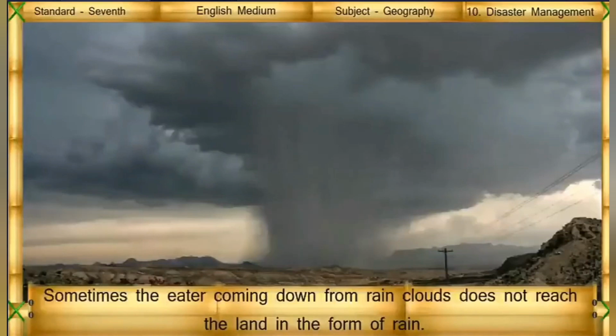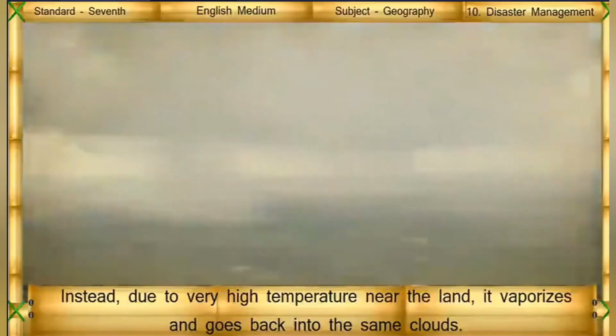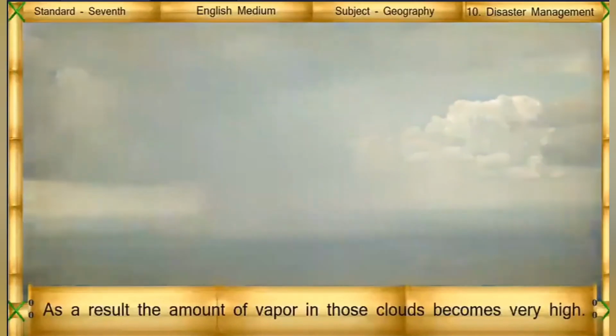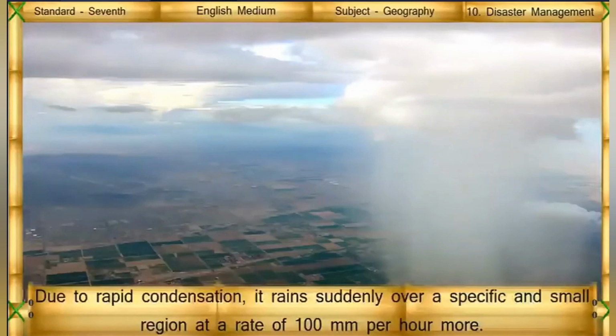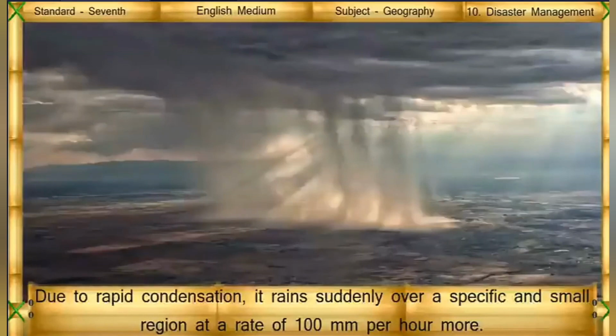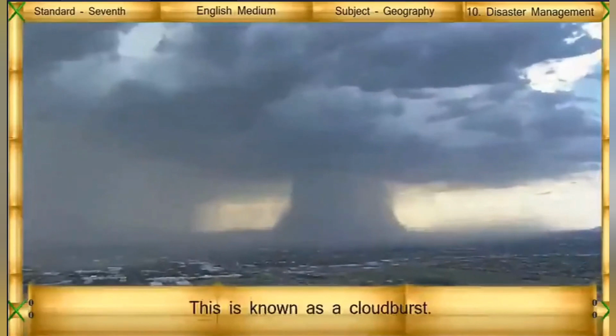Sometimes the water vapor coming down from rain clouds does not reach the land in the form of rain. Instead, due to very high temperature near the land, the vapor rises and goes back into the same clouds. As a result, the amount of vapor in those clouds becomes very high. Due to rapid condensation, it rains suddenly over a specific and small region at the rate of 100 mm per hour or more. This is known as cloudburst.